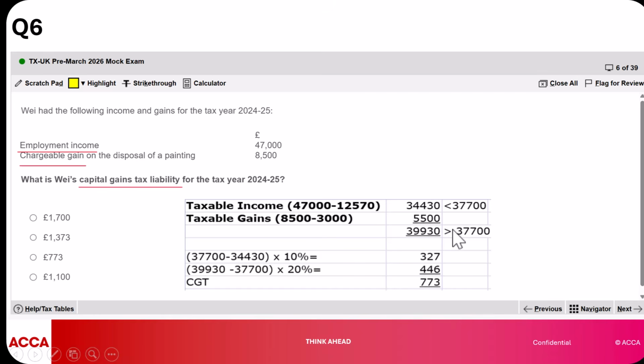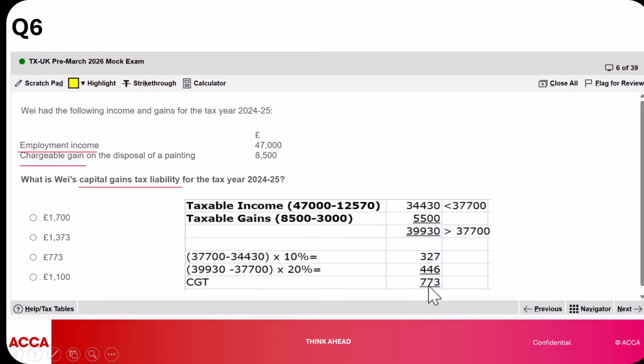So we add the two and we realize that the summation of the two is actually greater than the basic rate limit. So what do we then do in such a case? We take the basic rate limit, and we less it by the taxable income, and we multiply the difference by 10%. We then take the excess. Remember, the summation of the two gives you 39,930. So you take the excess minus the basic rate limit times 20%.